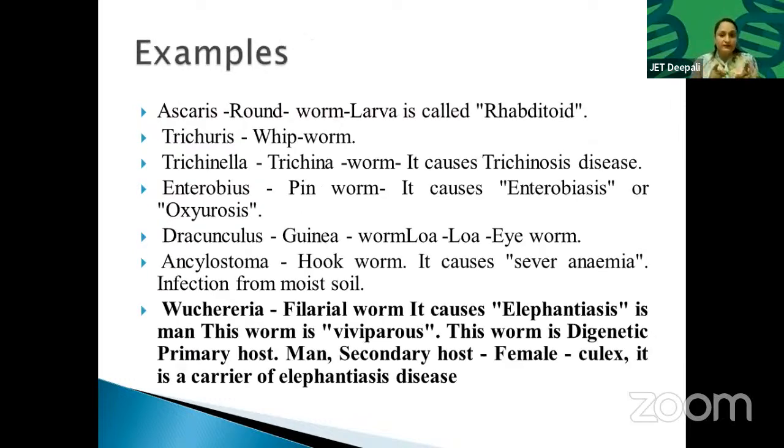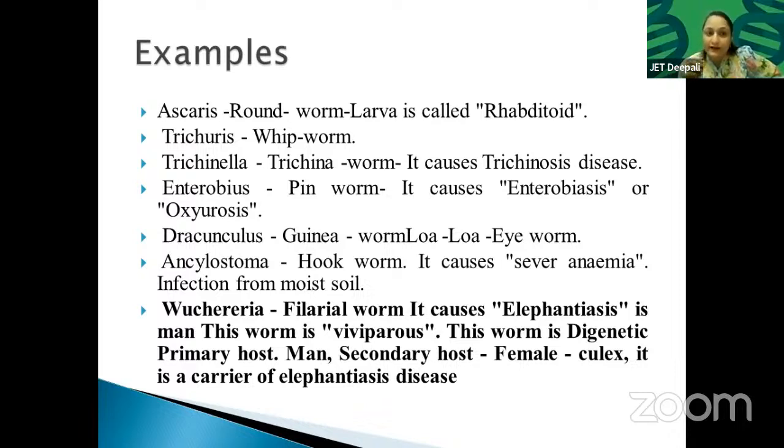Now see the examples of Phasmidia. This class is important from the point of view of study, because it has many organisms that make us sick. One is Ascaris, the roundworm. The larva is called rhabditoid, meaning indirect development. So if a question comes, Ascaris lumbricoides has what kind of development: direct, indirect, both A and B, none of the above? Never take none of the above, because there should be a development, either direct or indirect. If there is an option of all of the above, then just take indirect. They have a larval stage.